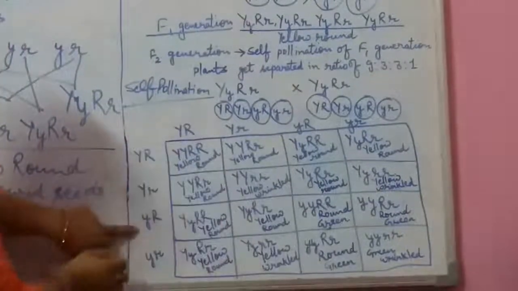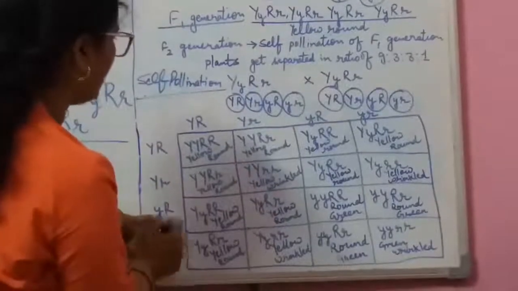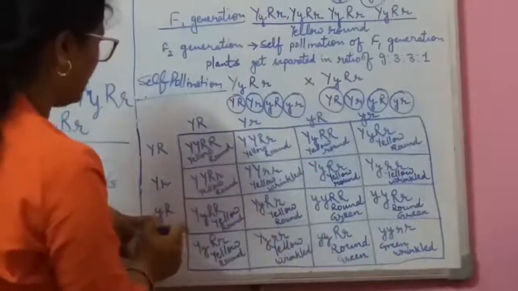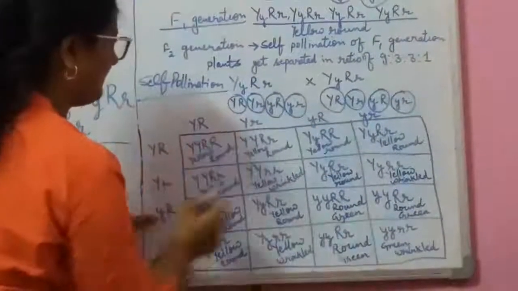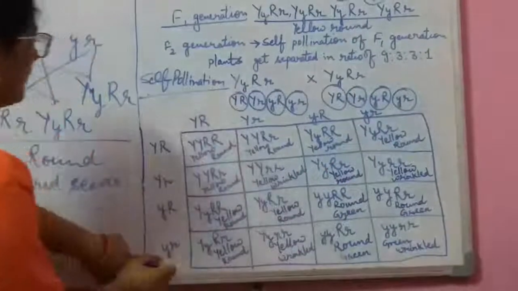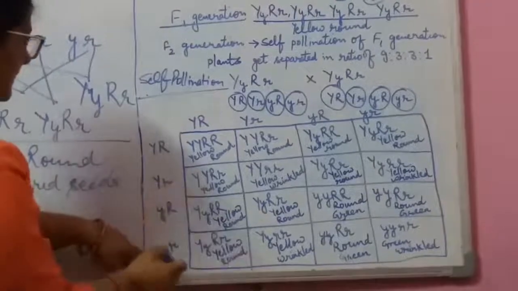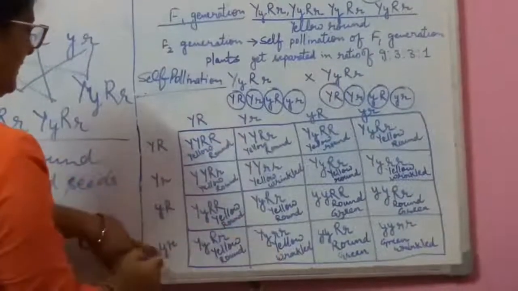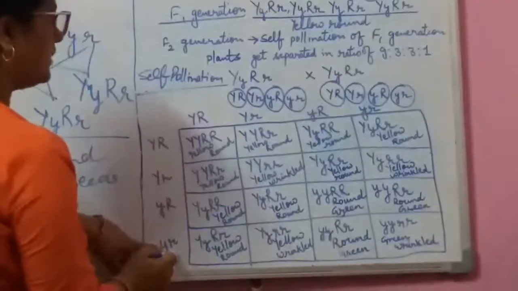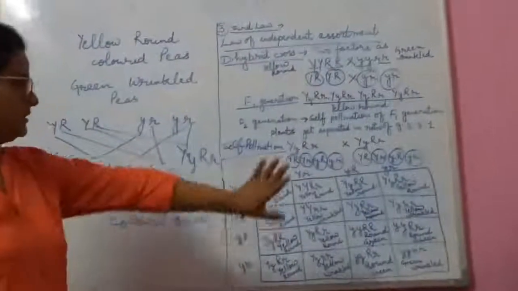Small y, capital R, capital R. Then again, capital Y, small r, small r. Then again, small y, capital R, capital R. Small y, capital R, small r. Small y, capital R, small r. Okay? Where small y, capital Y, small r, small r. Small y, small r, capital R. Small y, small r, small r. Okay? By this, we have drawn this checkerboard.